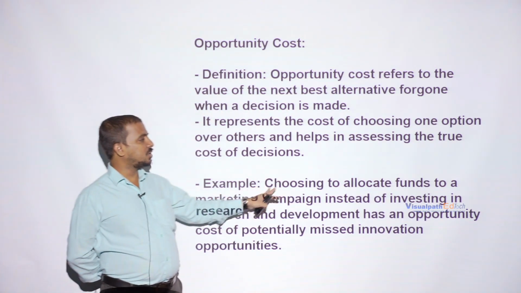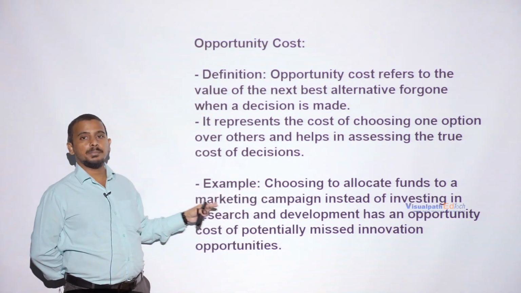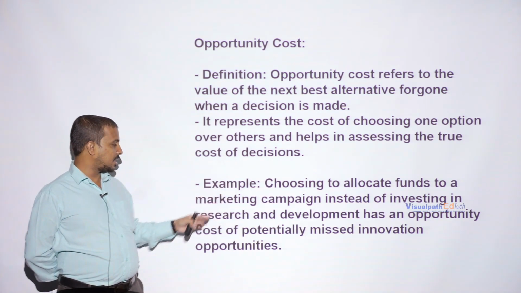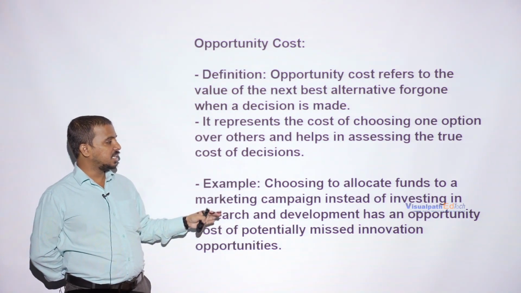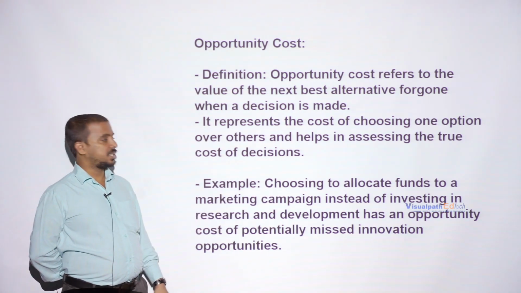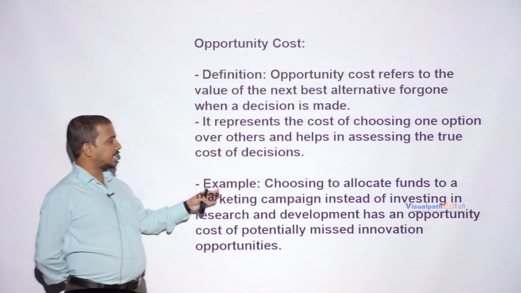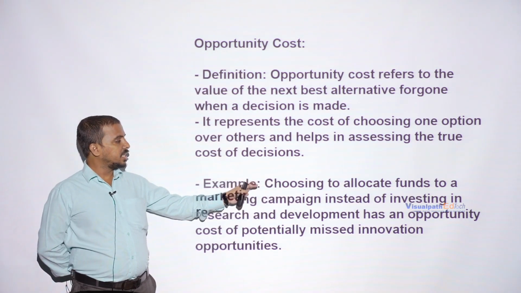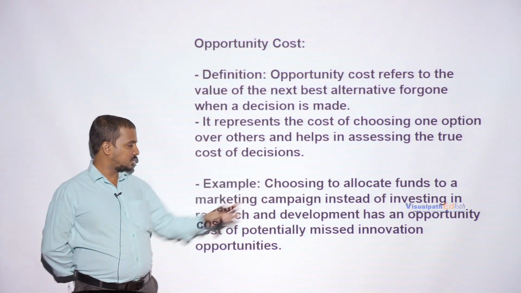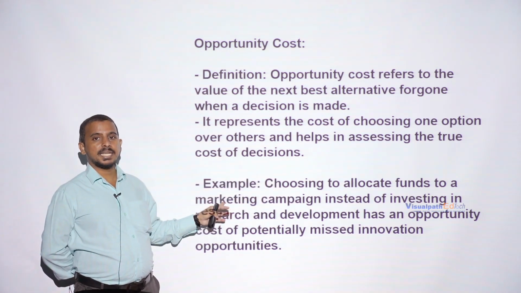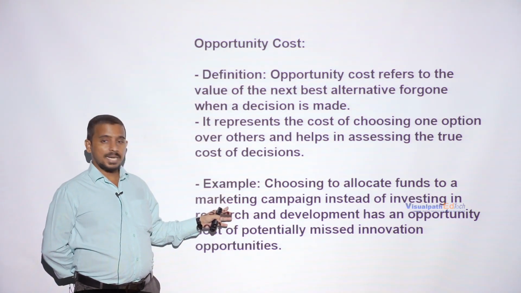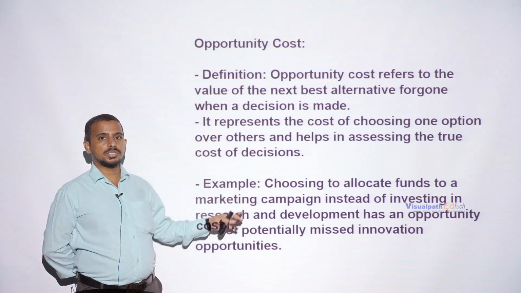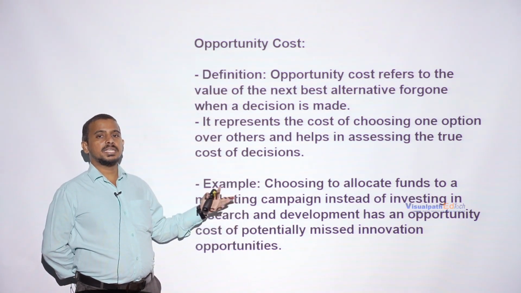An example is choosing to allocate funds to a marketing campaign instead of investing in research and development has an opportunity cost of potentially missed innovation opportunities. It means that if you choose to allocate, which means to use, the funds to a marketing campaign, which is the promotion technique followed for increasing the sale.